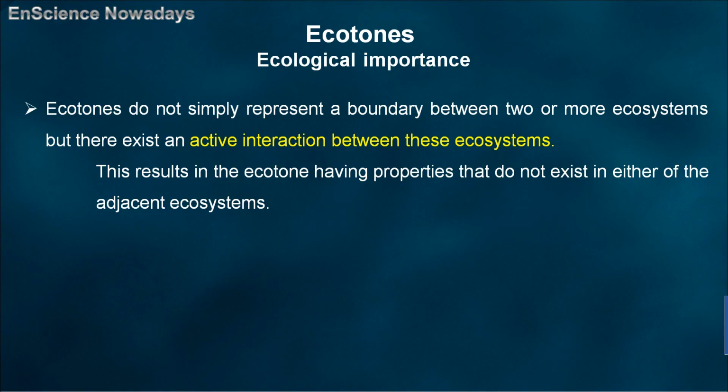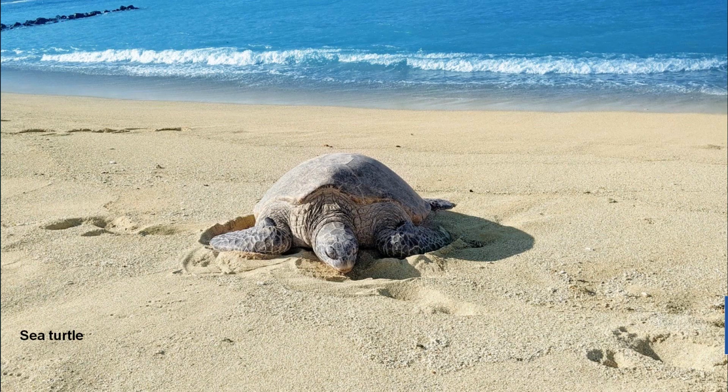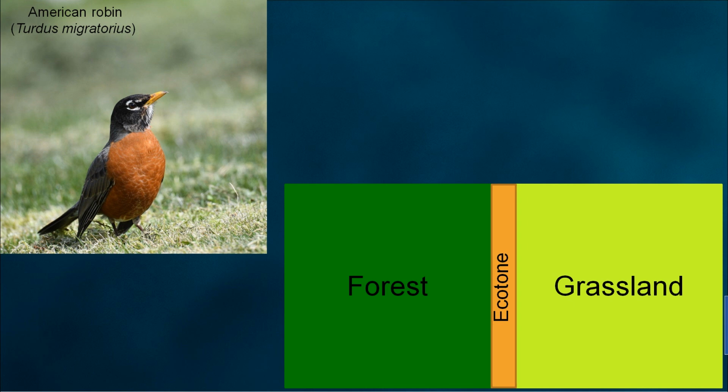Ecotones are of great importance because many species require two or more adjacent communities that differ greatly in structure for mating, nesting, or for food. Let me give you some examples of such species. Sea turtles are unique organisms that come to beaches just to lay eggs and then get back to the sea. Also, there are some species of fishes that come from the sea to estuaries for spawning. Another example is the American robin, seen in the forest-grassland ecotones. These birds require trees for nesting and open grassy areas for feeding.